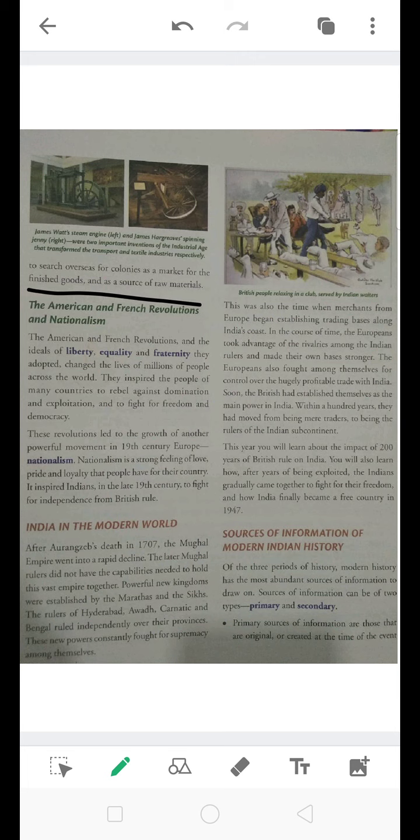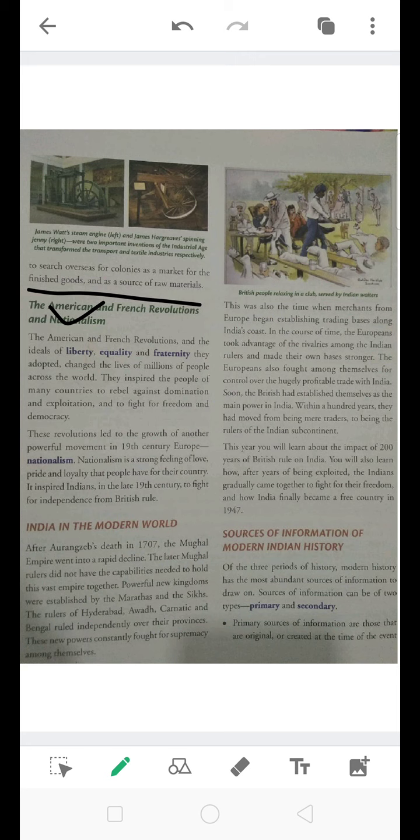Then we have the American and the French Revolution and nationalism. Now this topic is very important, and this is a new topic. The American and the French Revolution is what you will be studying in detail in 9th and 10th standard. Over here a very short and brief account of these revolutions is given.